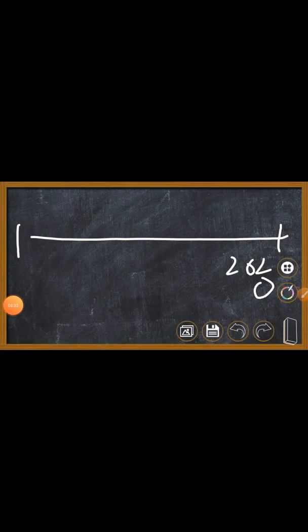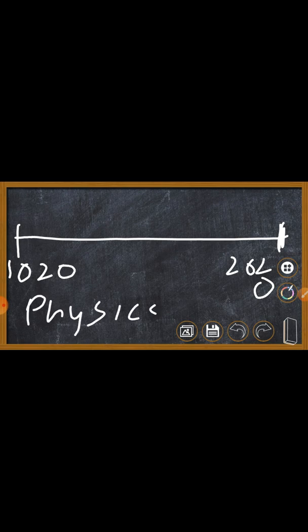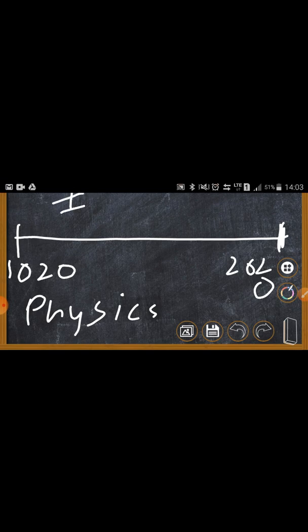So this point is, suppose, 2020, and this is, suppose, 1000 years back. 1000 years back means 1020. Yes or no? So 1000 years back, the idea which we had about physics, what we knew about physics, wasn't completely right. We have kept on improving on it.